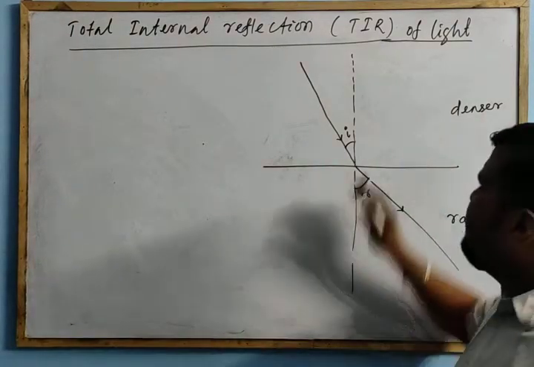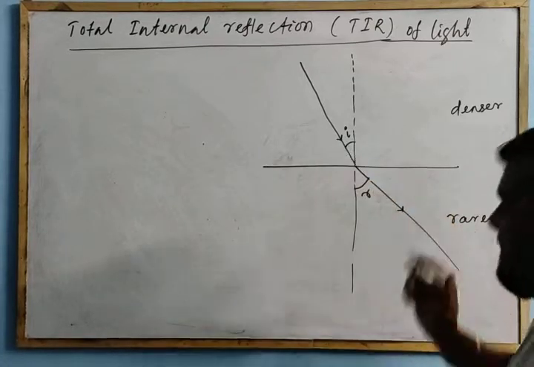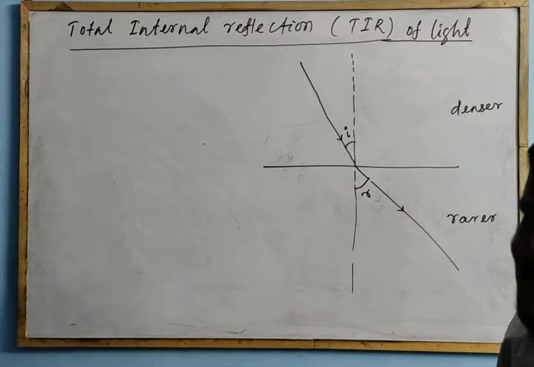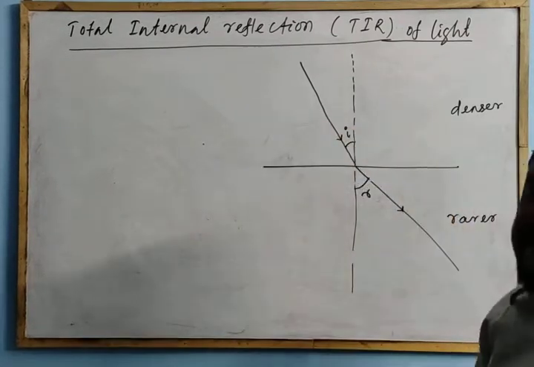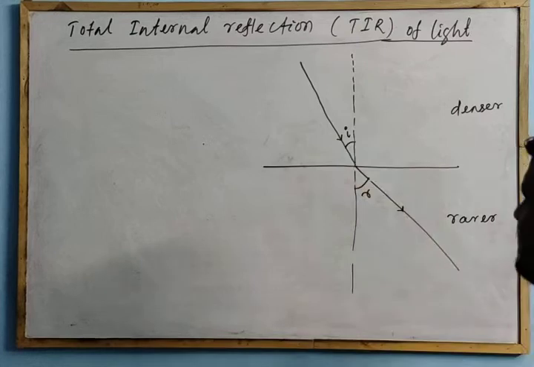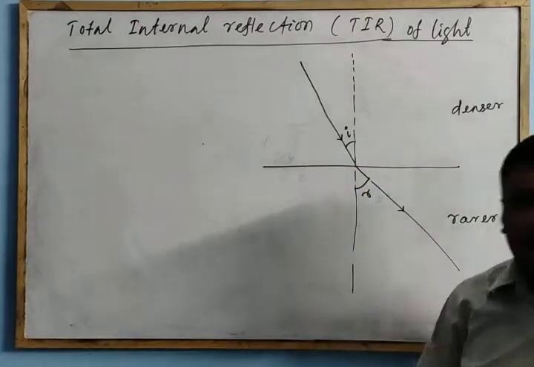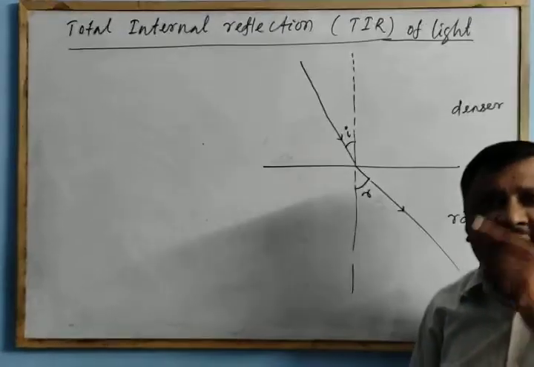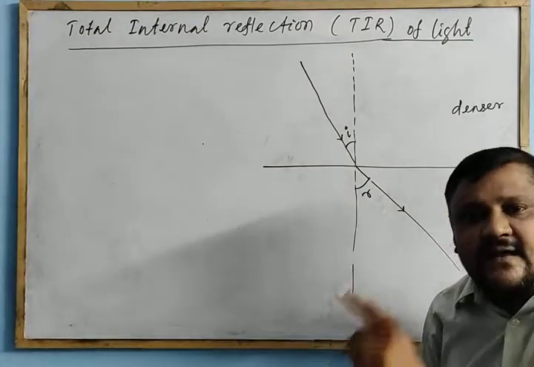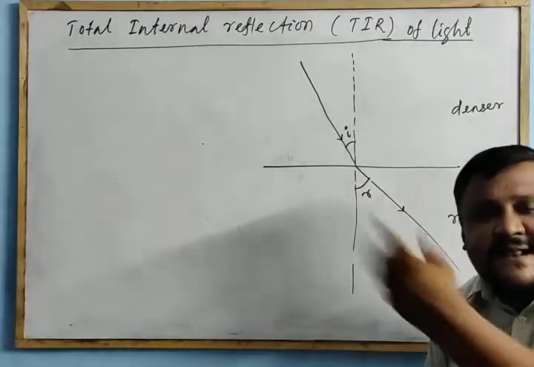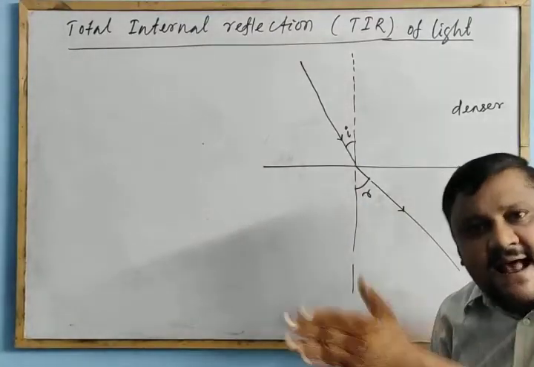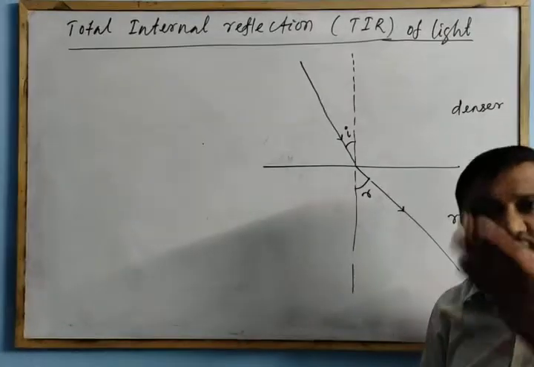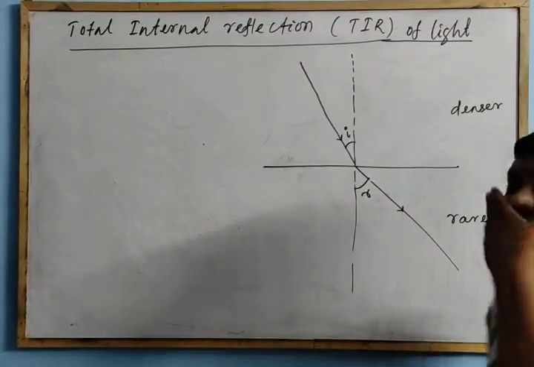Now, if we go on increasing the angle of incidence, what happens to the angle of refraction? It also goes on increasing. Sin I by sin R is a constant. If the angle of incidence increases, sin I increases and sin R also increases, so that the ratio remains constant. So I increases, R also increases.